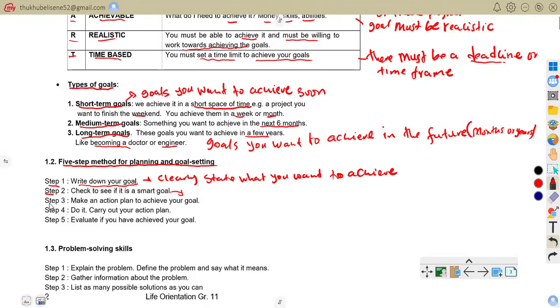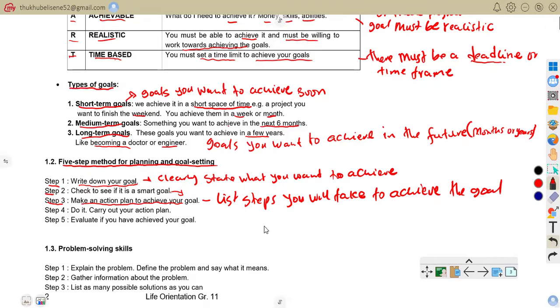So step number 3, make an action plan to achieve your goal. Meaning to say with this one, you're trying to say list the steps you will take to achieve the goal. So that is that.